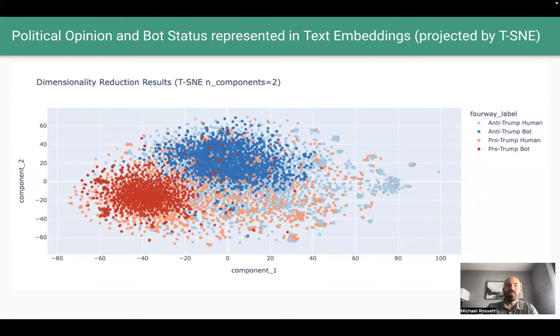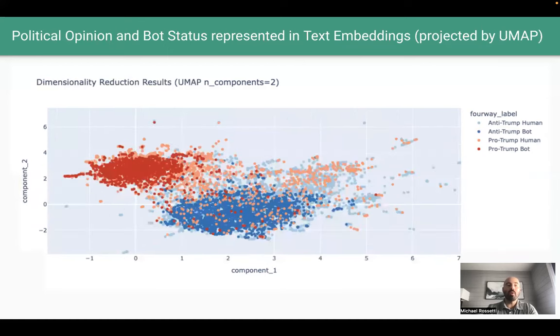But now let's explore alternative dimensionality reduction methods, which may project the same data in different ways. Here we see the users as projected by t-SNE and colored on political opinion as well as bot status. As you can see, as compared to the PCA projections, these t-SNE projections make it easier to linearly separate the users based on political opinion. And the same goes for projections from our final dimensionality reduction method, UMAP.